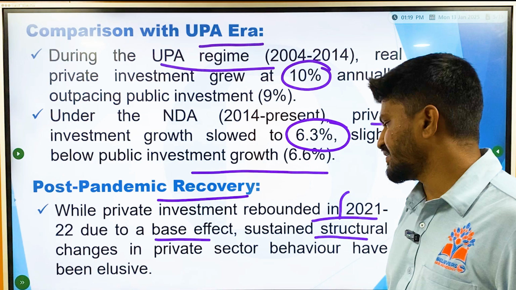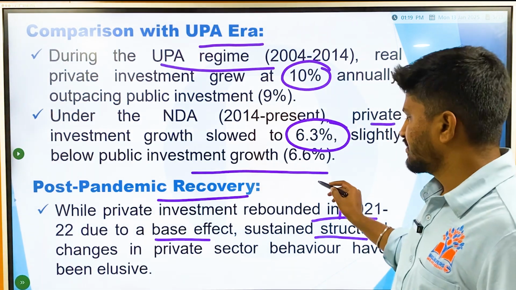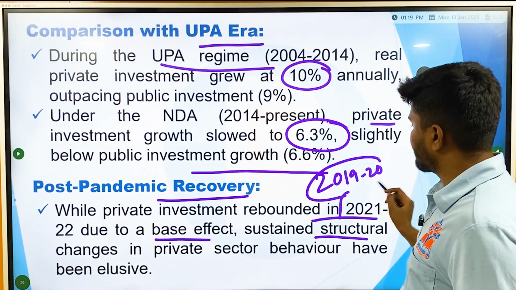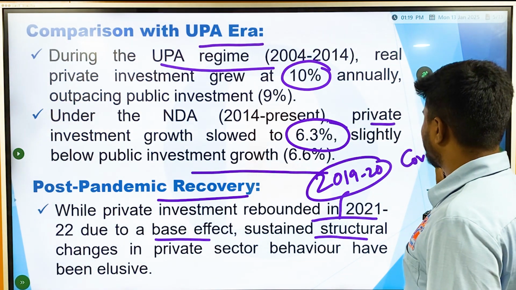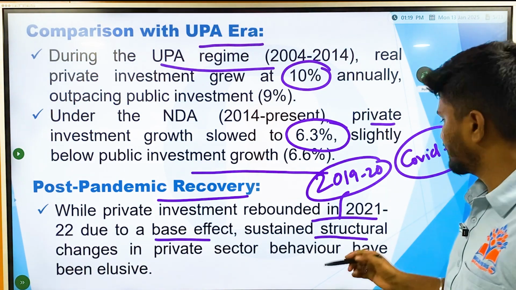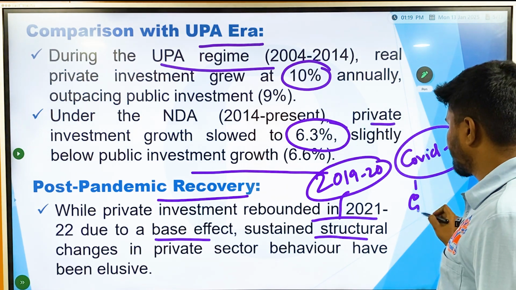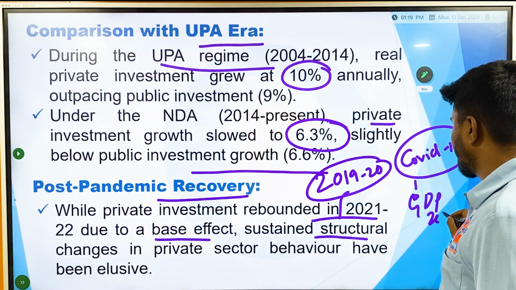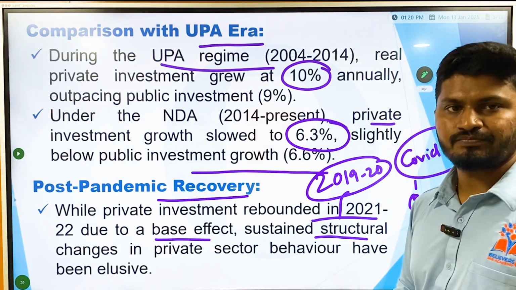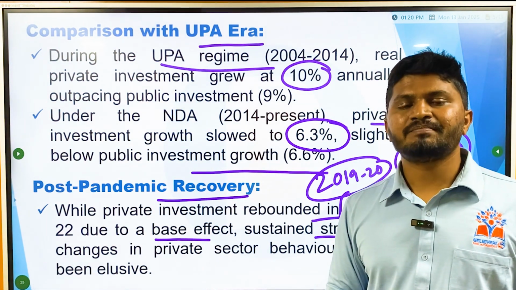Then, post-pandemic recovery: while private investment rebounded in 2021-22 due to a base effect, sustained structural changes in private sector behavior have been elusive. Because 2019 to 20 was the year of COVID-19, there were not many economic activities. So whatever GDP growth there was in 2021-2022 felt like a big growth in comparison to COVID-19. It felt like the recovery was very high because of the base effect.